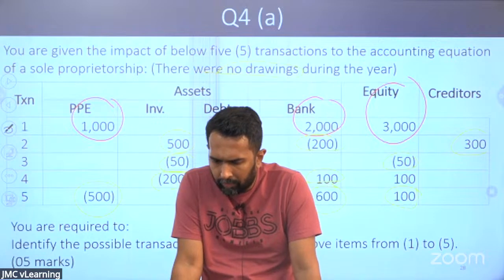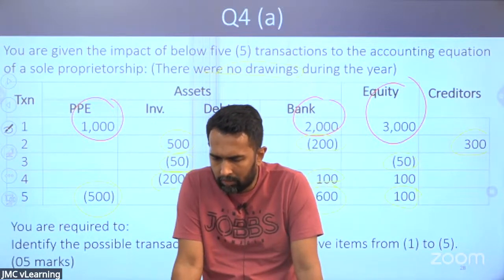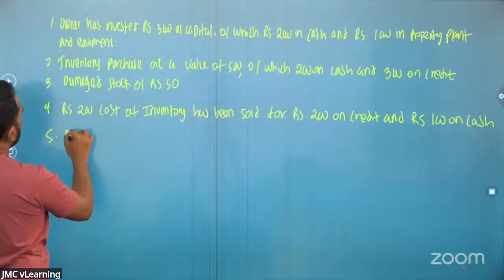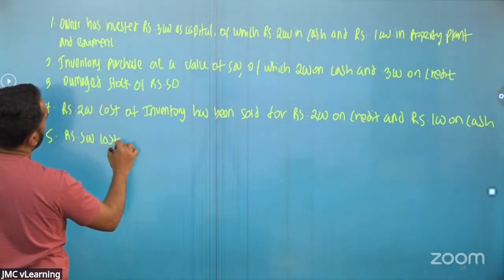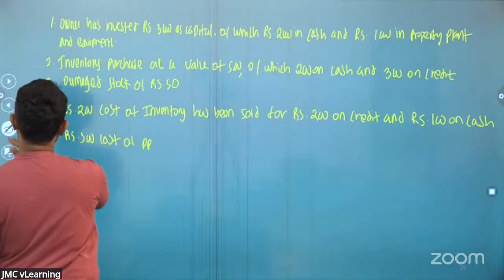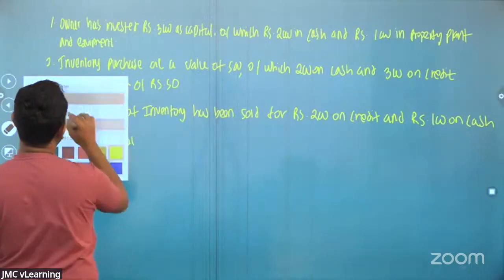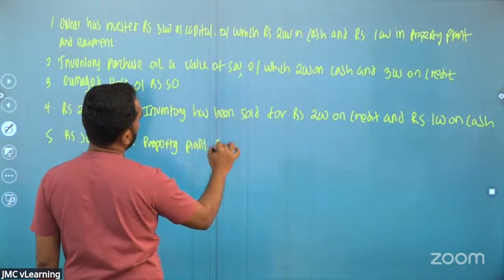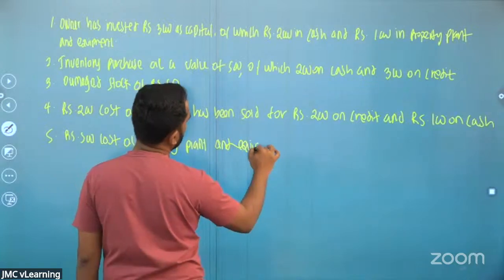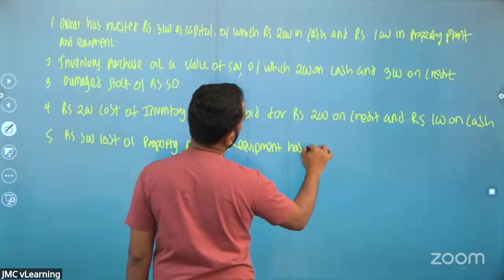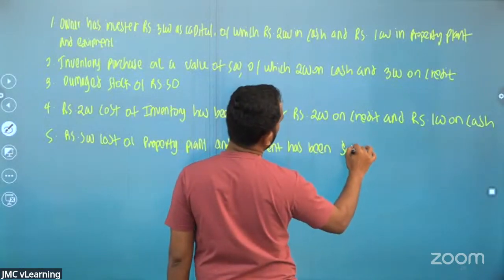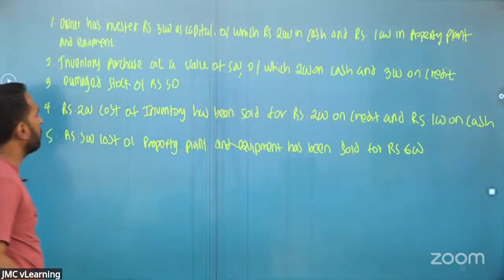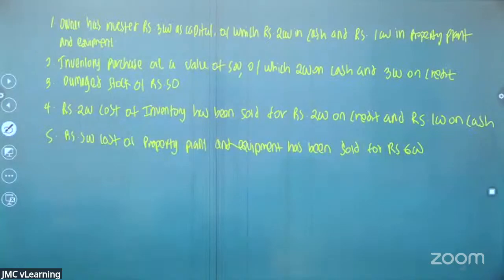Yes, very good, very good. It's a disposal of a PP, right? PP has been sold. It's very good, right? So the fifth one, rupees 500 cost of property, plant and equipment has been sold for rupees 600.